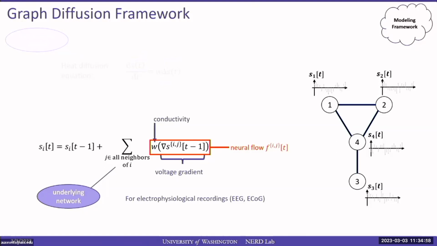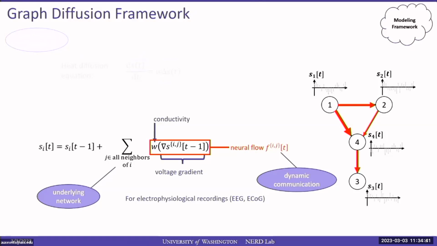And you might see that the neural flow signal here has the same temporal resolution as the original neural activity s of t. And this is great because this way we can, at least in principle, model very dynamic communication events with very high temporal resolution. And I forgot to mention that the neural flow signal for the entire network is depicted here on the right by the black edges.